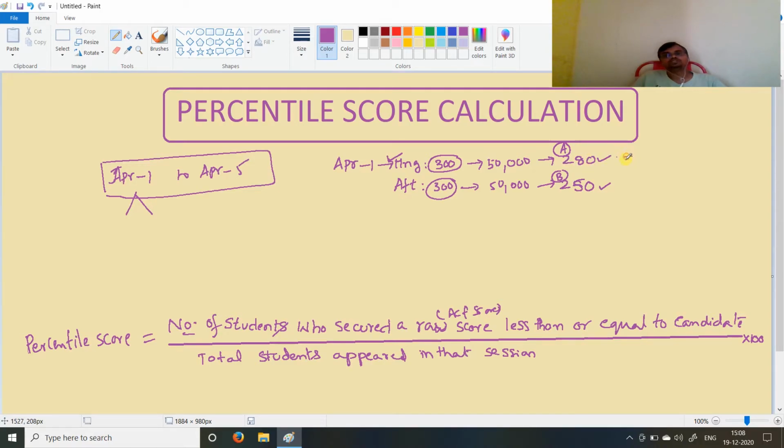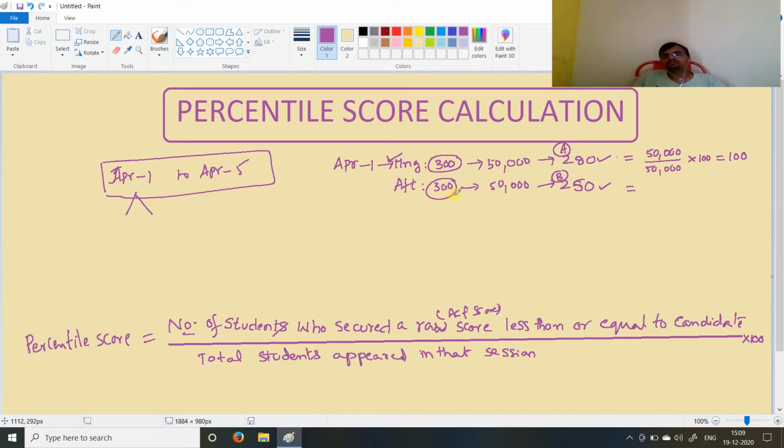How many students will be there scoring less than or equal to 280? 50,000, because this is the highest, so all students will be at or below 280. So it is 50,000 by the total number of students appeared in that session, 50,000, into 100. So the percentile score of student A is 100.